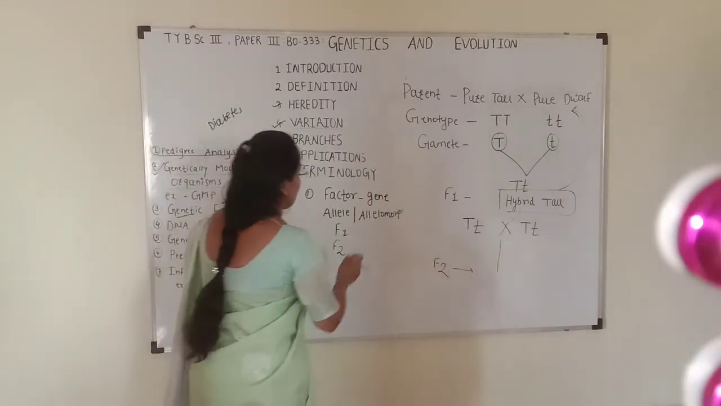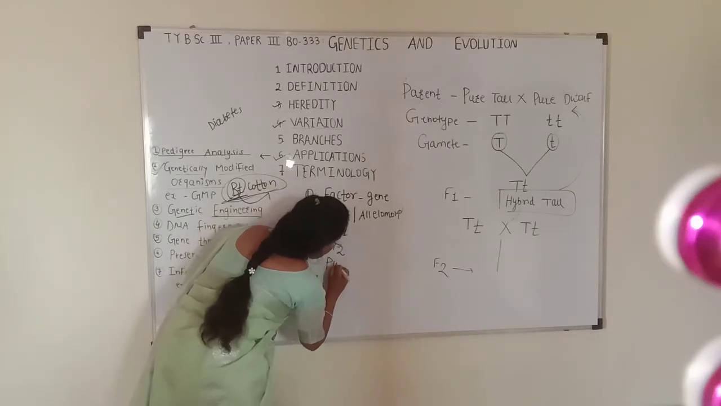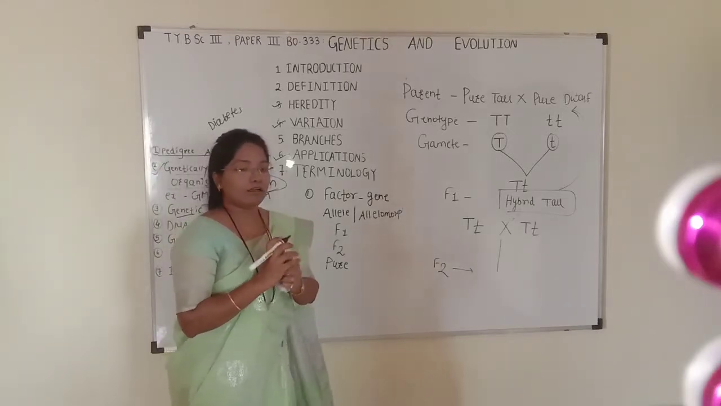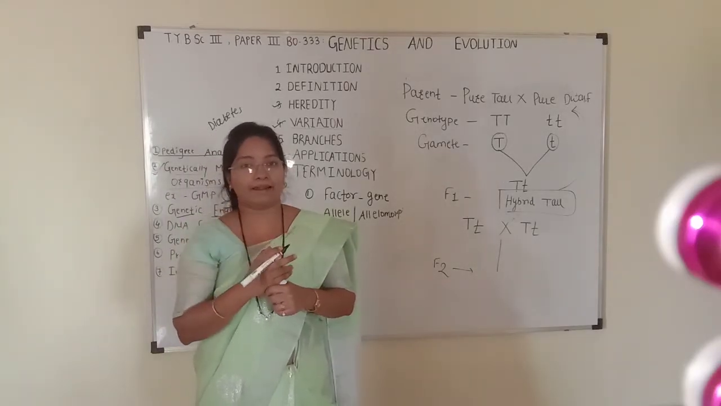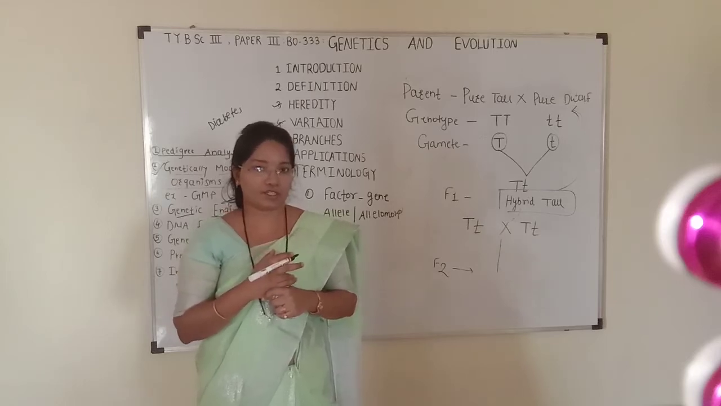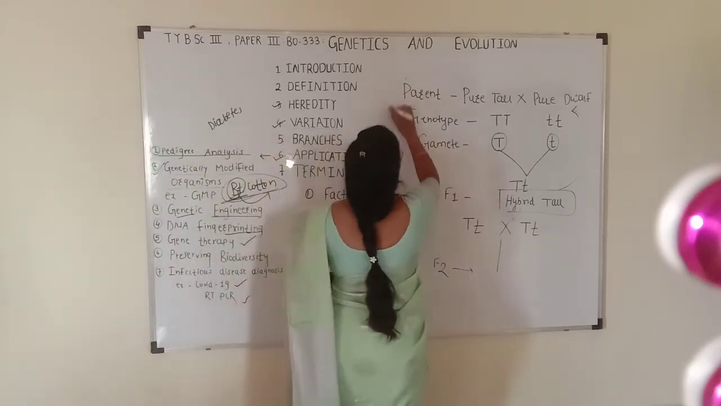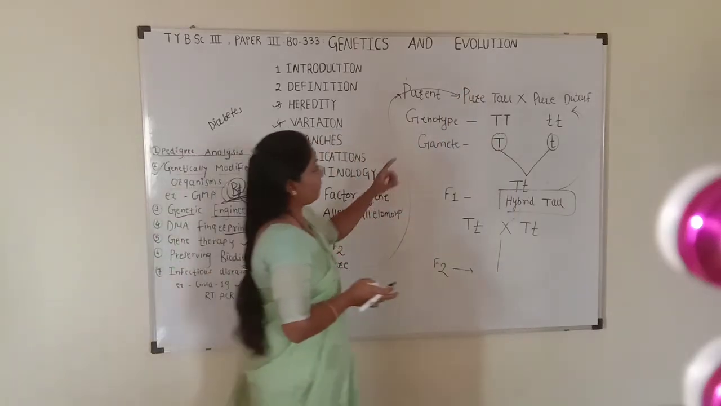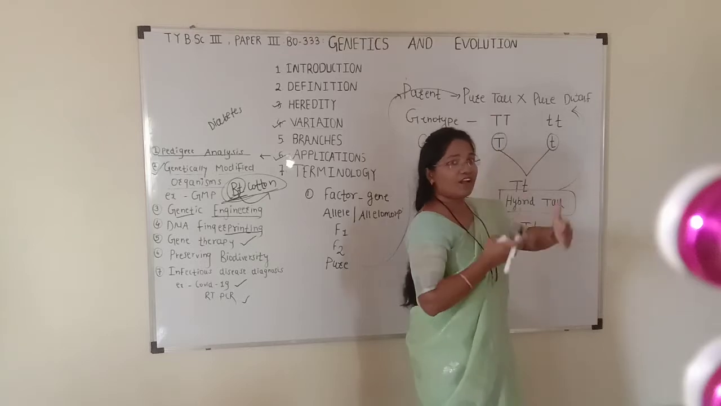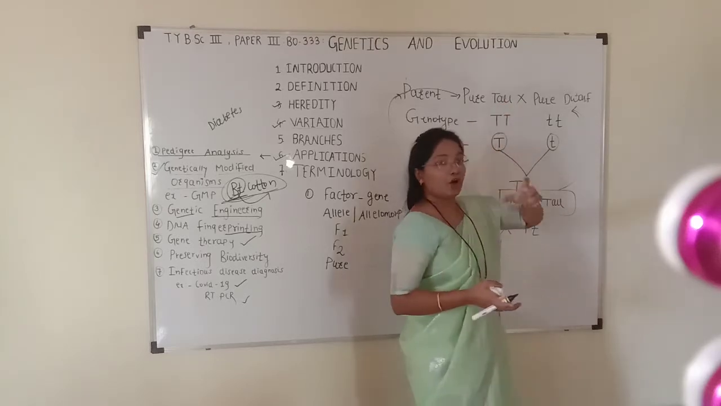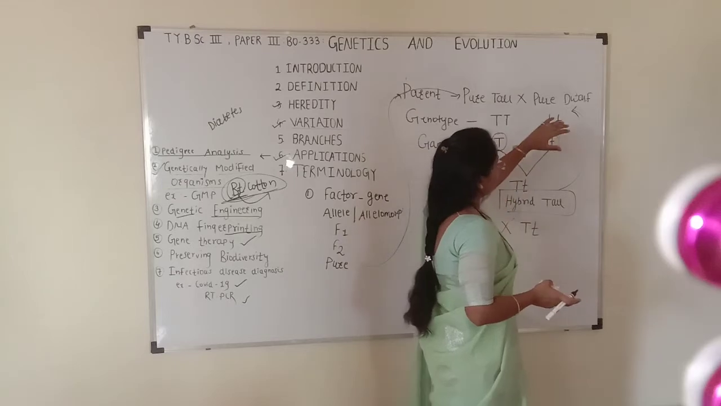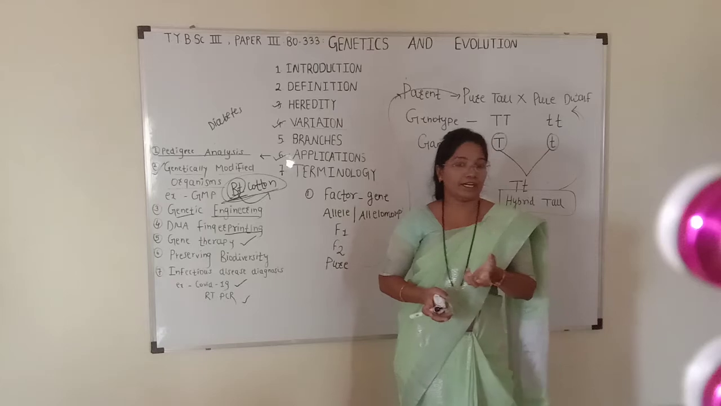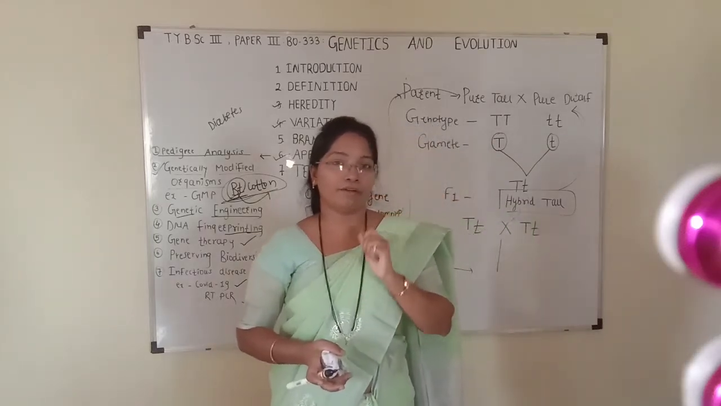Then we will see what a pure character is. If a plant produces the same character generation after generation, then it is called a pure character. For example, pure tall, that is, generation after generation these plants produce tall variety. Similarly, pure dwarf, generation after generation these plants produce dwarf variety. So these are the pure varieties.